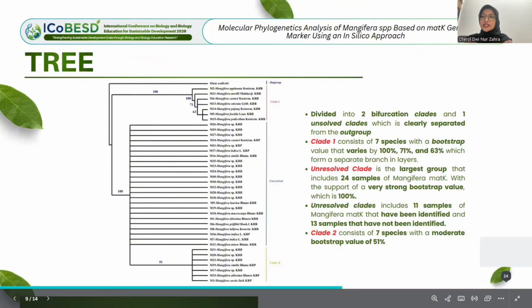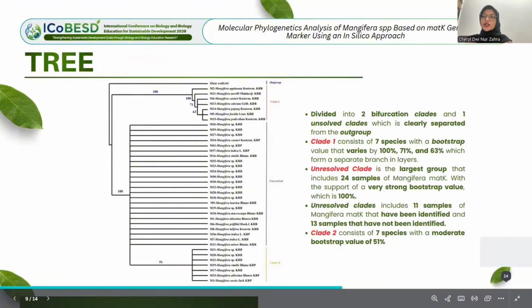Clade 1 consists of 7 species with a bootstrap value that varies by 100%, 71%, 63%. Unresolved clade is the largest group that includes 24 samples of Mangifera matK with the support of a very strong bootstrap value which is 100.